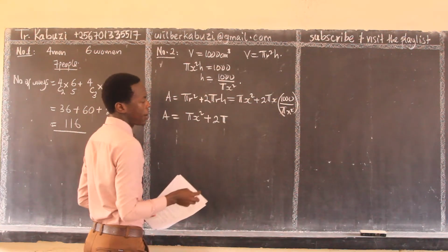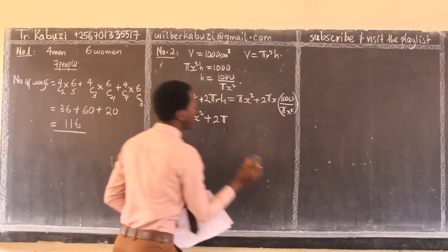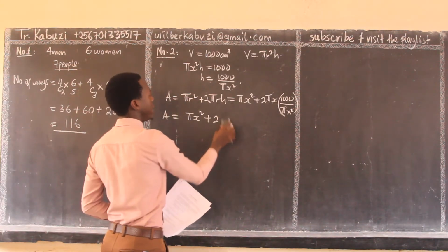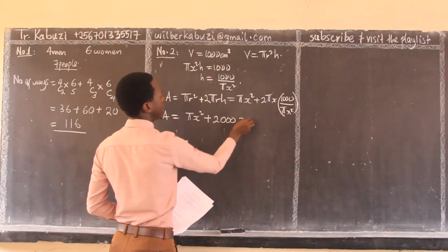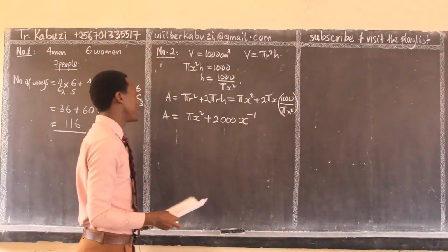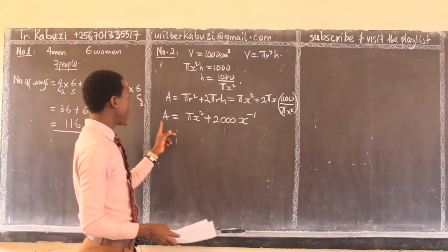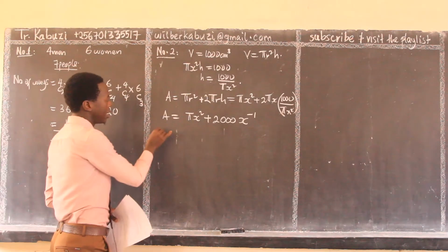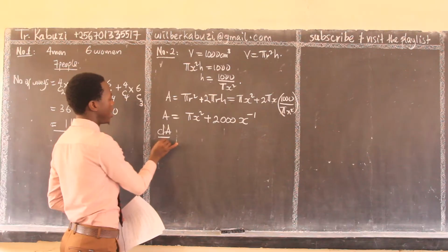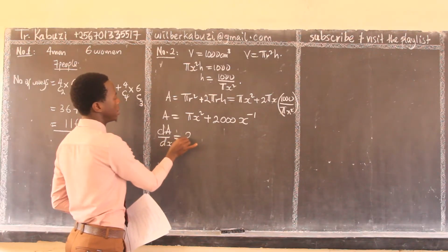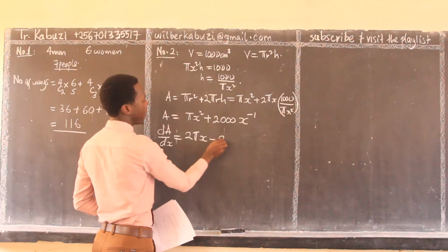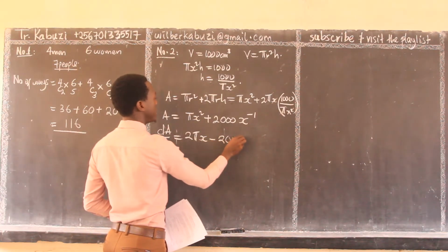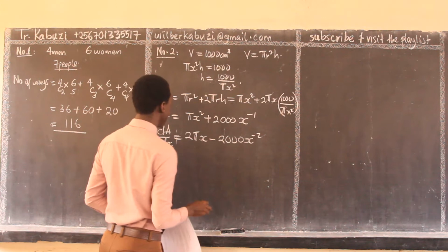So I'm going to be having 2000 x to the power -1. Then for the minimum, I'm going to differentiate the equation. So dA/dx will be 2 pi x minus 2000 x to the power -2.